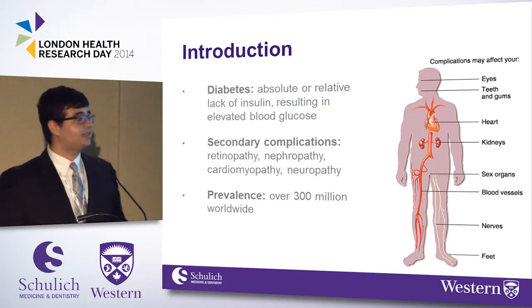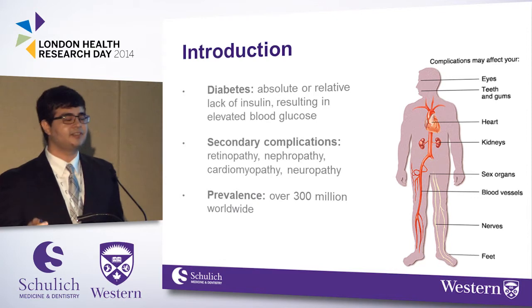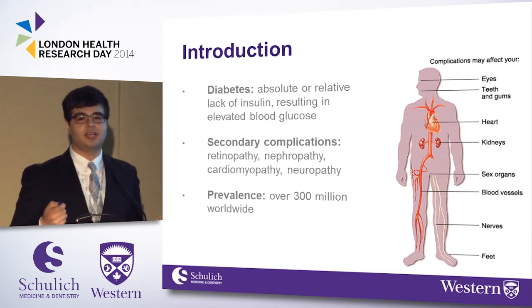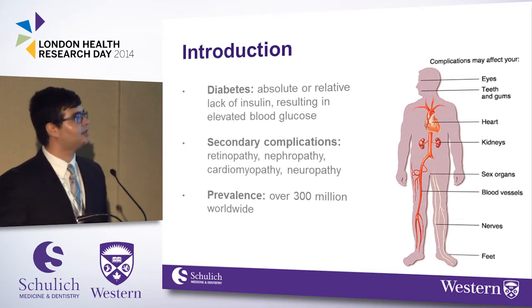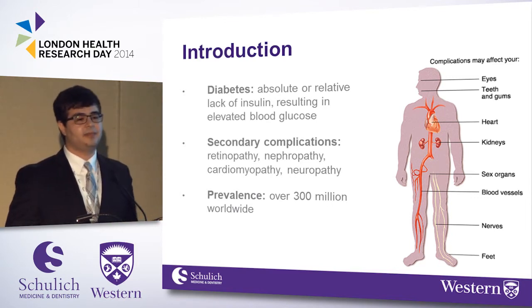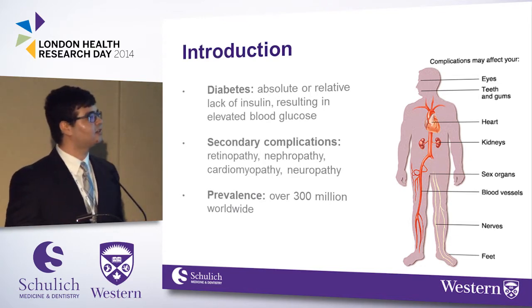So diabetes, I like this definition, it's characterized by the absolute or relative lack of insulin, typically resulting in hyperglycemia. We've gotten pretty good at treating high glucose. However, some patients are still at risk for secondary complications, such as retinopathy, nephropathy, cardiomyopathy, and neuropathy. It's affecting over 300 million people worldwide, that's diabetes, and so finding additional treatment strategies to treat these long-term complications